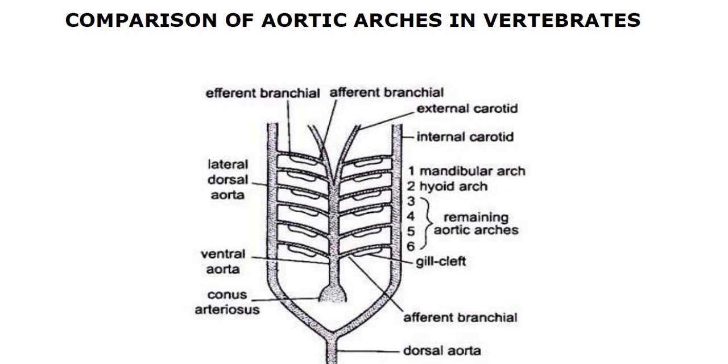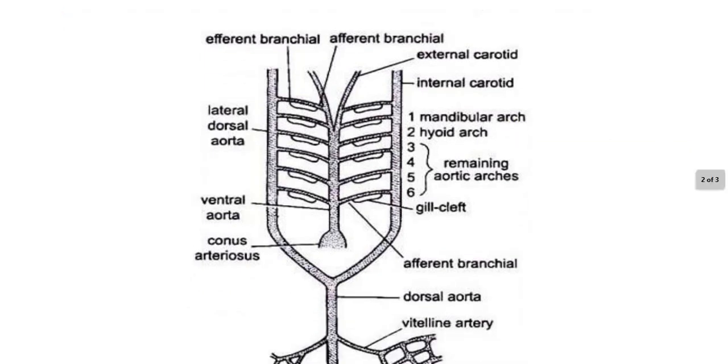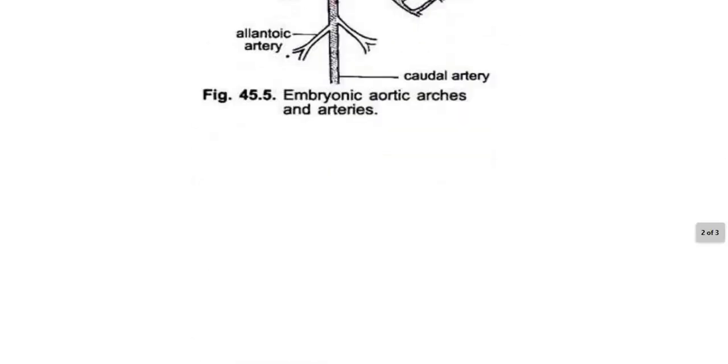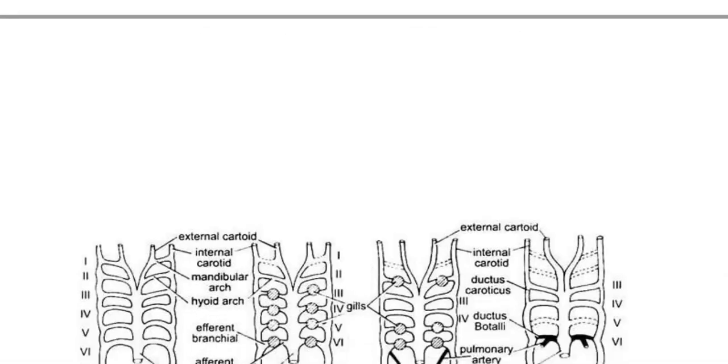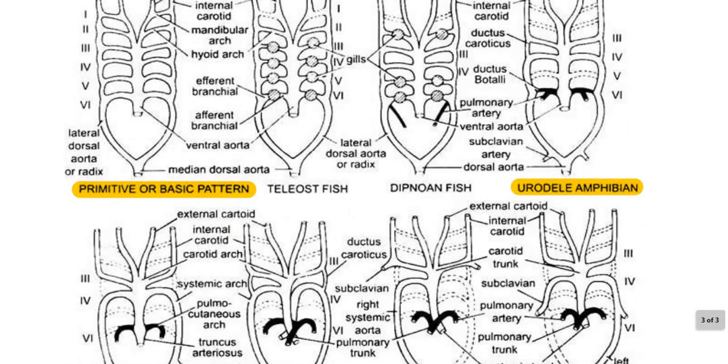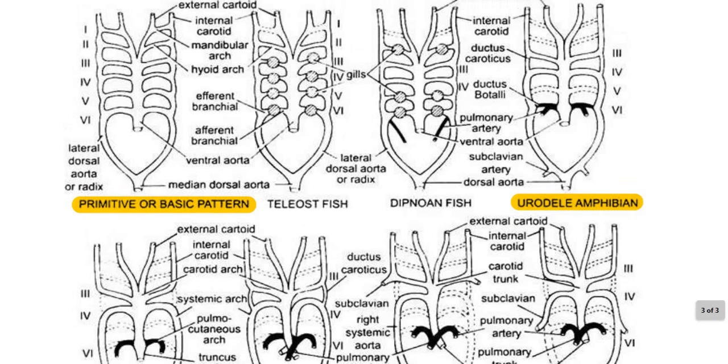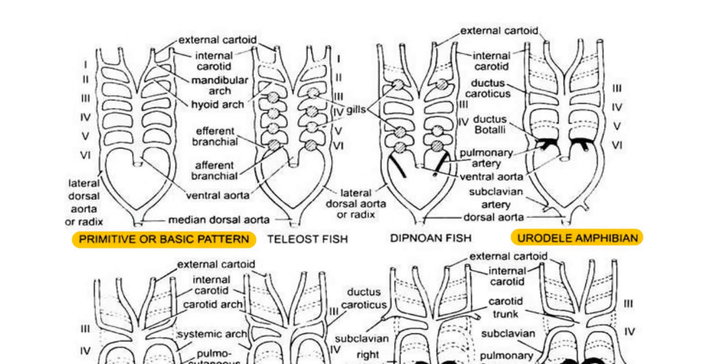Now let us move on to the different aortic arches seen in different vertebrates. Here I have displayed the picture of different aortic arches in different vertebrates. The first picture depicts the primitive or basic pattern, as I have explained in the previous one. In the primitive or basic pattern, the aortic arches are simple.